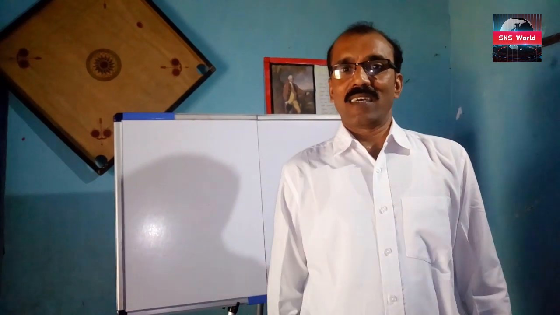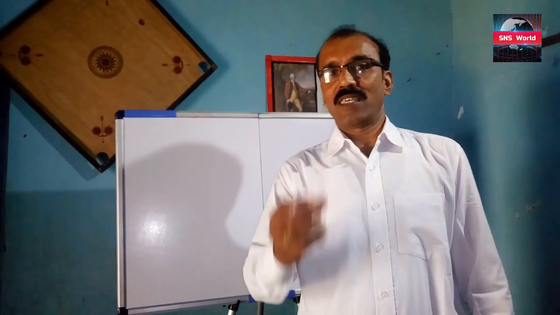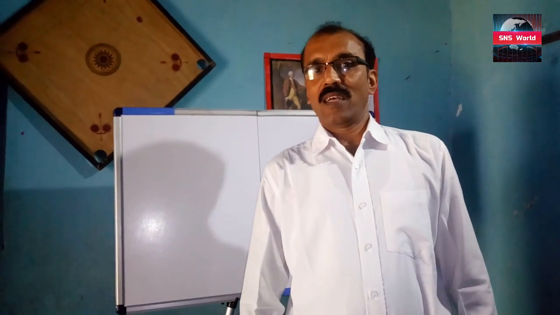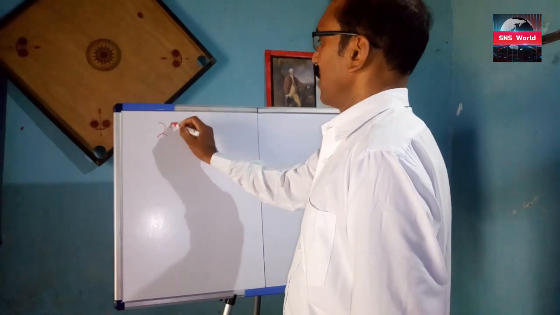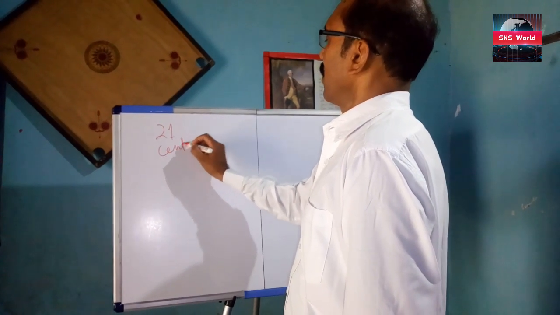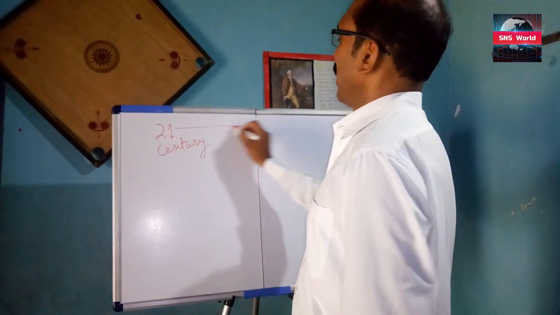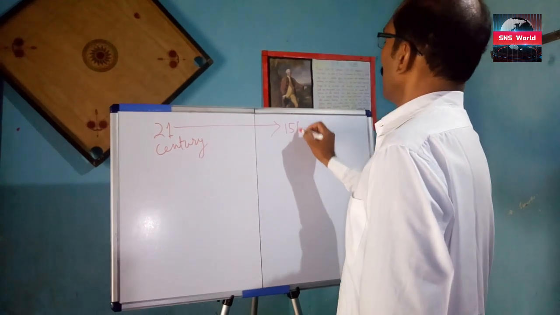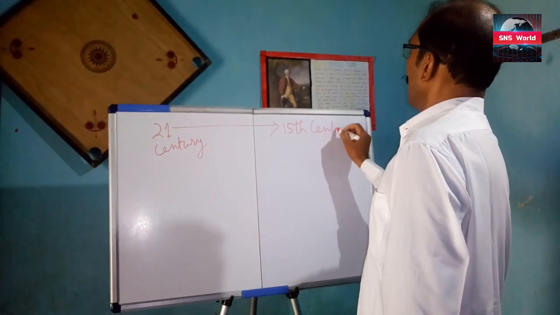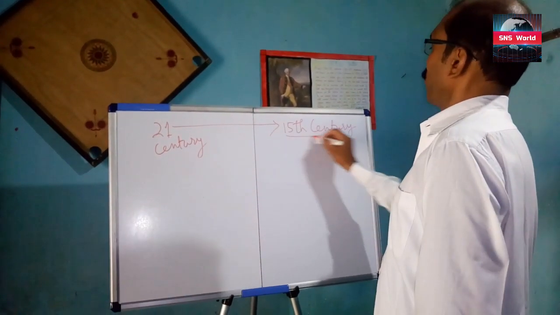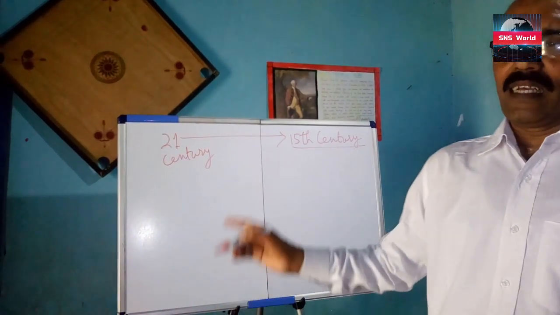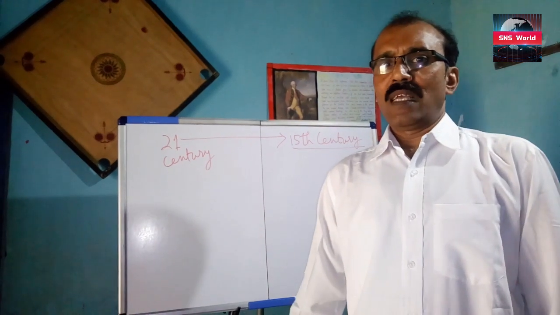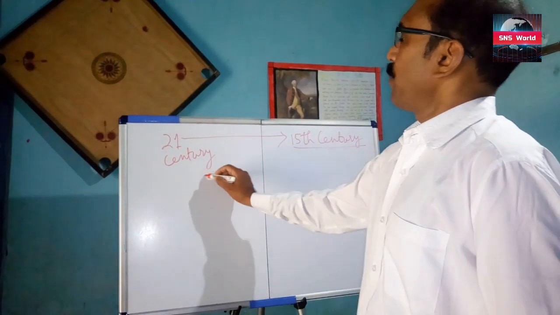Today I start the first chapter of your history. You know which century is now going on? Now it is the 21st century. Then you go back to the 15th century. In the 15th century, what was the condition of the world? Here it is written about Europe. Your topic is the modern world.